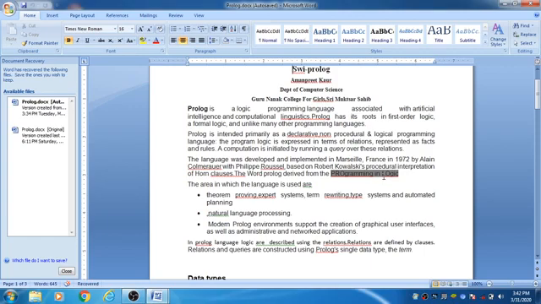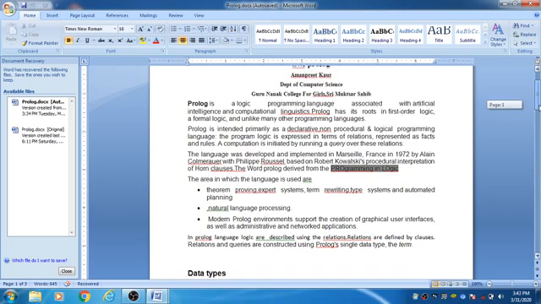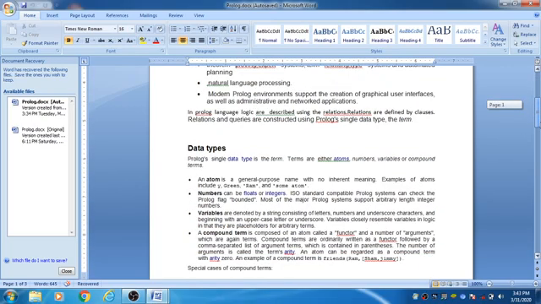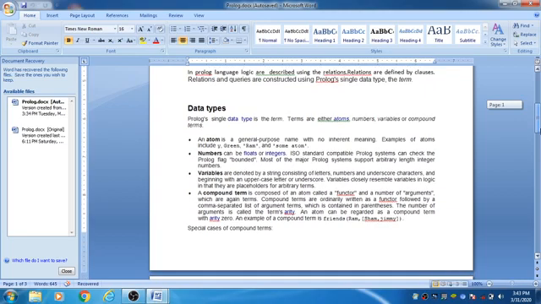Next, when you use any language, it has its own data types. Data type means the type of data that is supported by the language. The data types of Prolog are listed. They are atom, numbers, variable, compound statement. What do you mean by the term atom? It's a general purpose name, and its value is not inherited from anything.